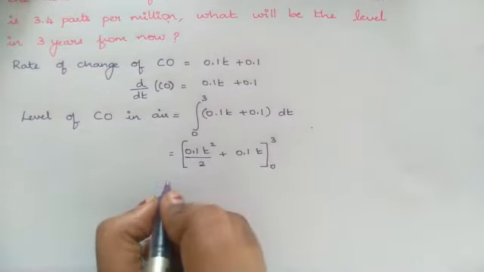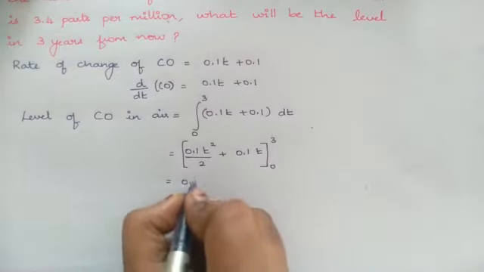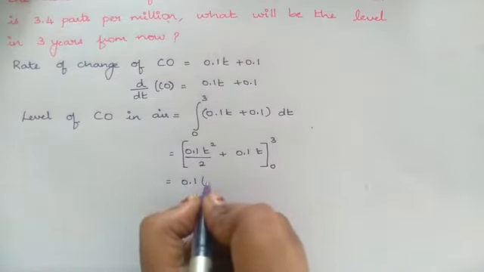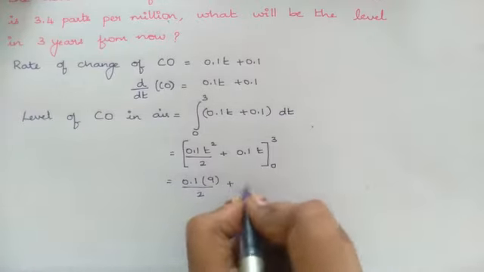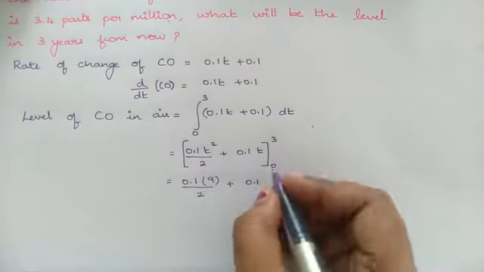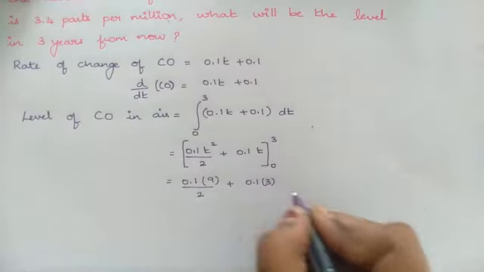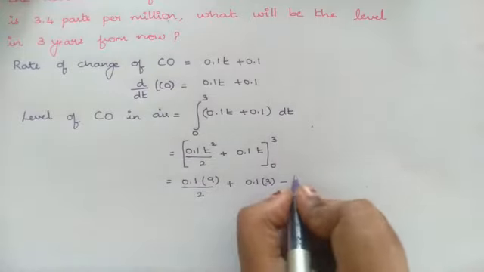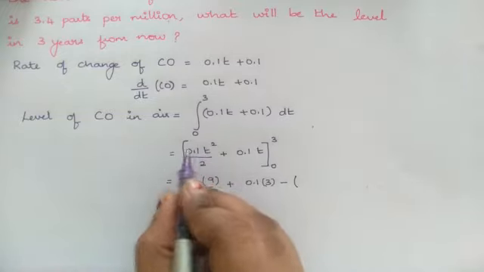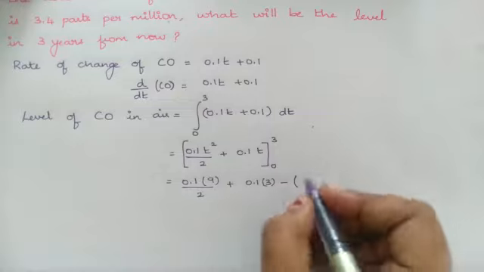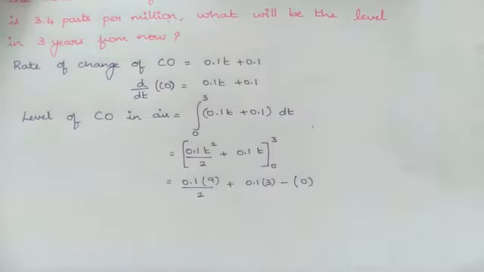Upper limit we will substitute: 0.1 times 3 squared, which is 9, divided by 2, plus 0.1 times T, that is 3, minus, substitute the lower limit. When we substitute 0 in place of T, it will be 0 again, here also it will be 0 again. So this is going to be 0.